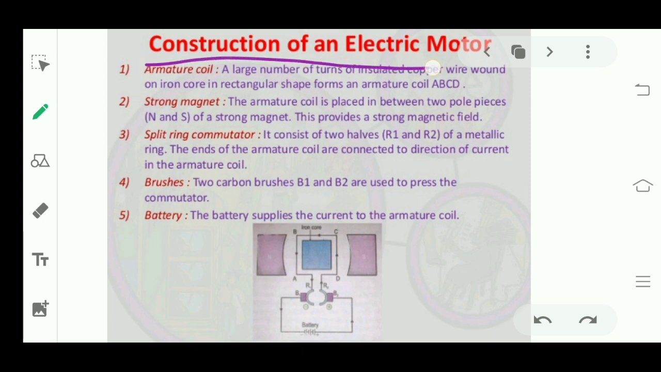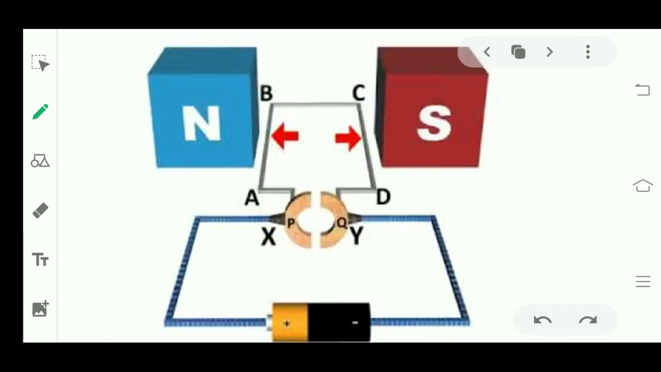Firstly, the construction of the electric motor. How can we construct an electric motor? There are 5 basic things you should have to make an electric motor. Two strong magnets. A coil ABCD, which should be placed perpendicular to the magnetic field lines so that it will experience a maximum force.